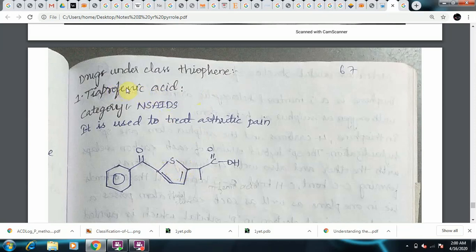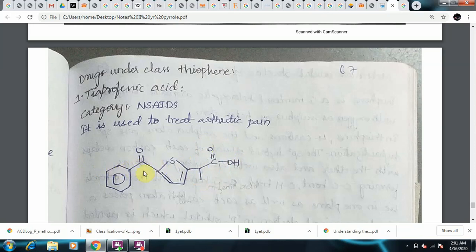There is a propionic acid moiety, 1, 2, 3. This propionic acid is attached with the second carbon, linked to thiophene. It has a sulfur, it has a propionic acid, and it has a ketone moiety. It is linked to benzene with a ketone moiety.